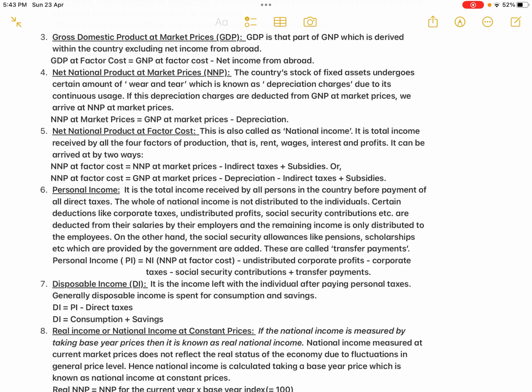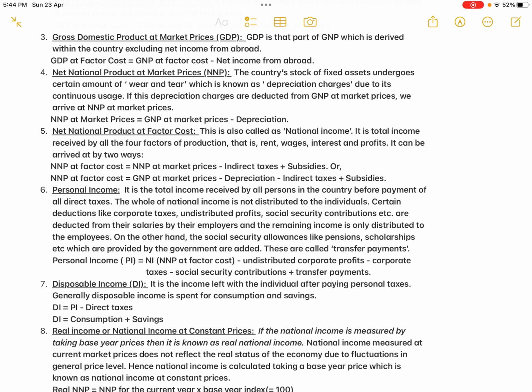Okay, so there is a difference between the rewards paid to the factor. Everybody is not working, isn't it? So when you're talking about the factor cost, only the people who are working, either in the capacity of landlords, laborers, capitalists, or producers, their rewards are included in the factor cost. But when you take the personal income, people who have retired are also included. They are also receiving income, isn't it? So many ways people are receiving income, isn't it? Property, ancestral property, all those things. So many ways the people receive income.